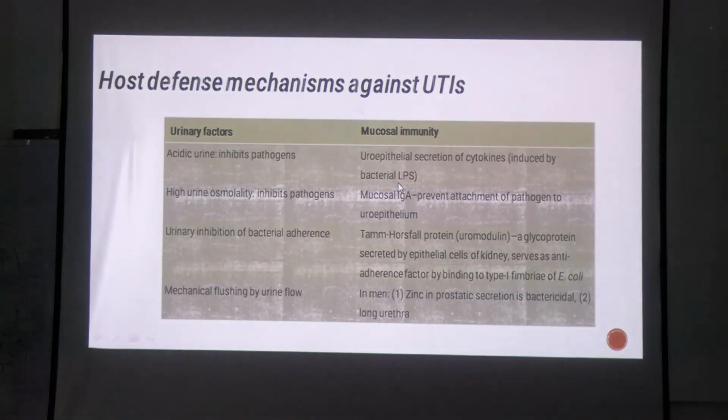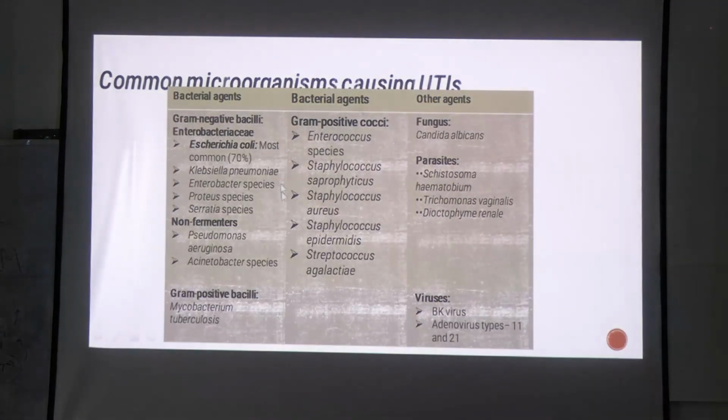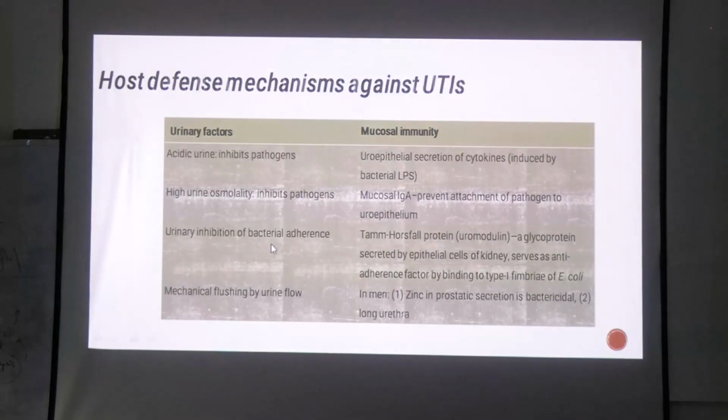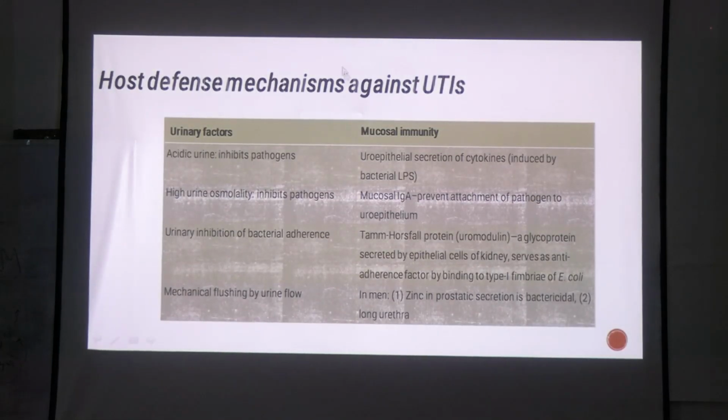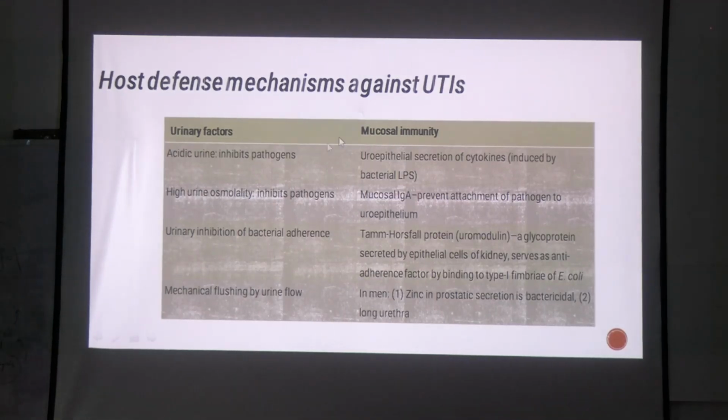Now, since it's a urinary tract, you know that urine is acidic. So, how do these organisms survive in this? These organisms might have certain enzymes that help them to survive, right? So, this is considered under host defense mechanism. There are two kinds of host defense mechanism. One is urinary factor. The urine itself is acting as a host defense mechanism. And one is mucosal immunity.